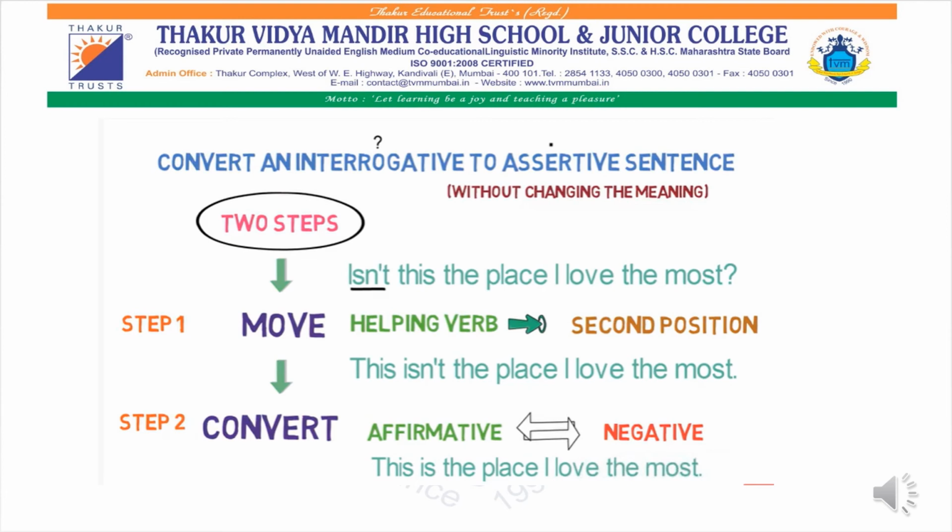For example, isn't this the place I love the most? Now this particular sentence is an interrogative sentence. So what is the first step? We have to move the helping verb to its second position. So what is the helping verb over here? Isn't. So frame the sentence: this isn't the place I love the most. Now since this particular sentence is a negative sentence, we have to convert it back to a positive sentence. So we have to cut not. Now see the answer.